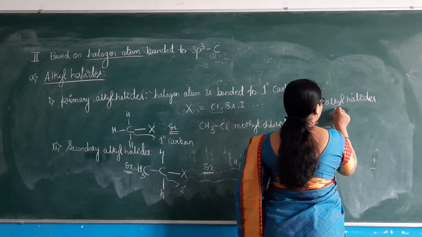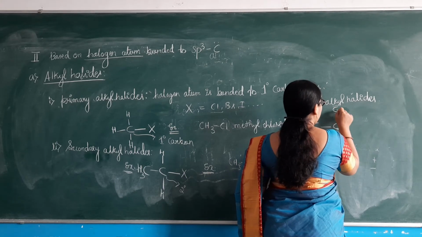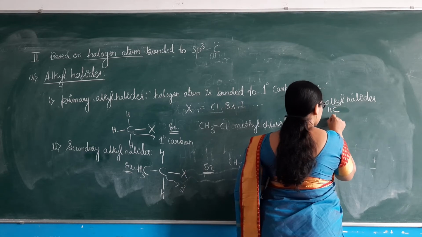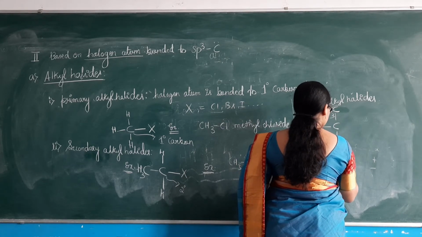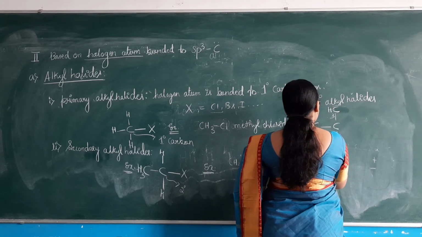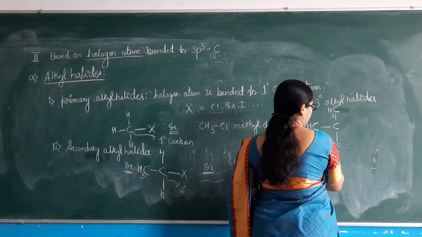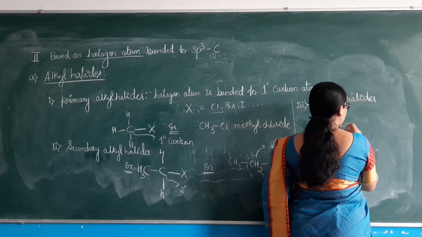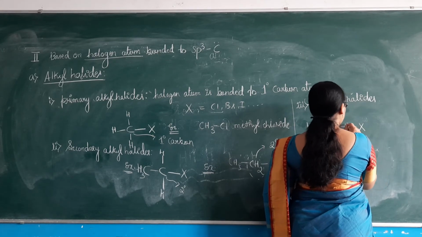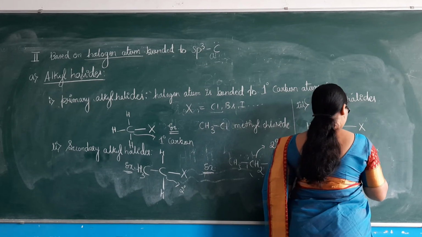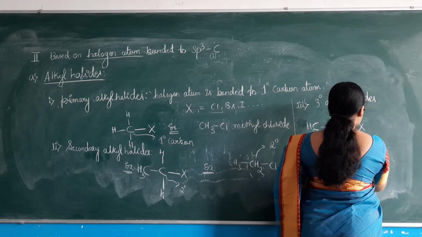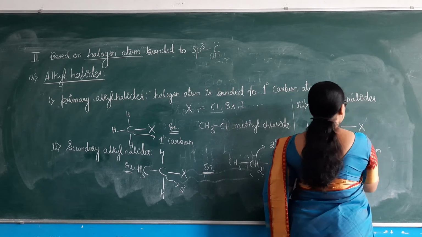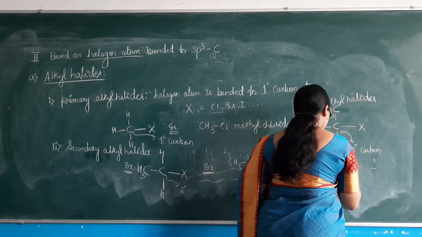We do not have any hydrogen present. We have only CH3, and here also CH3. Here also we have CH3. Then the carbon to which the halogen is directly bonded is now called a tertiary carbon. To the tertiary carbon, the halogen is directly bonded. Now it is called a tertiary alkyl halide.